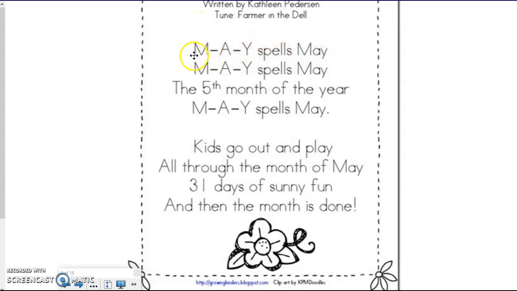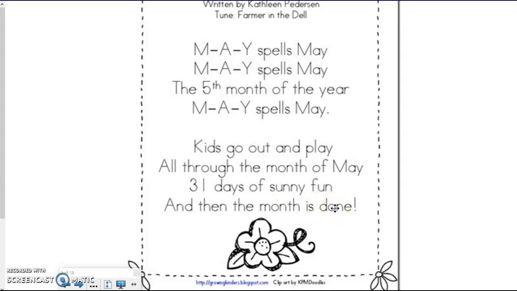M-A-Y spells May, M-A-Y spells May, the 5th month of the year, M-A-Y spells May. Kids go out and play all through the month of May, 31 days of sunny fun, and then the month is done.